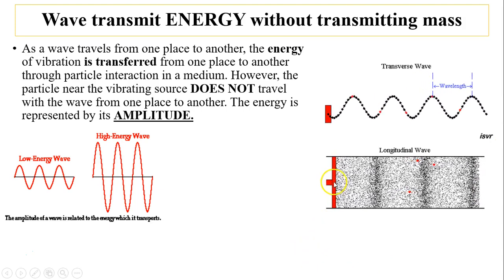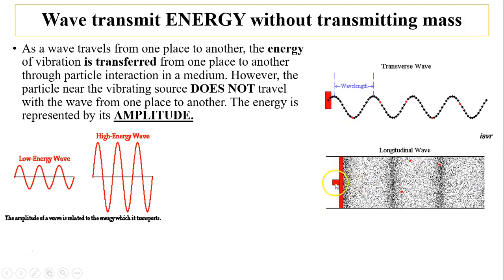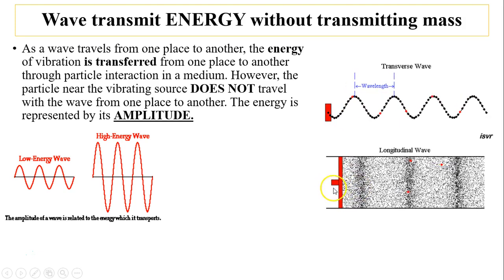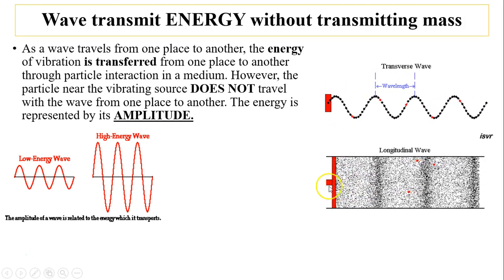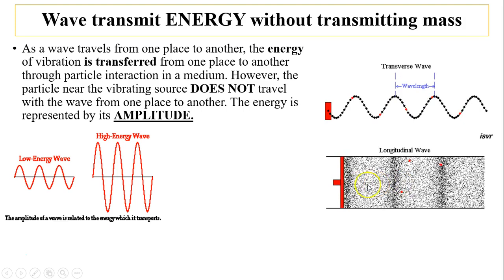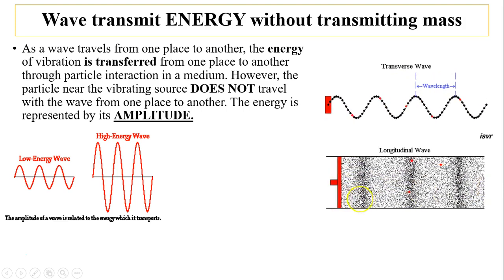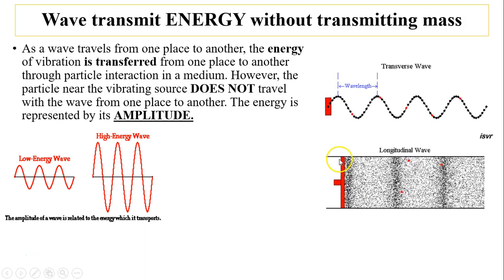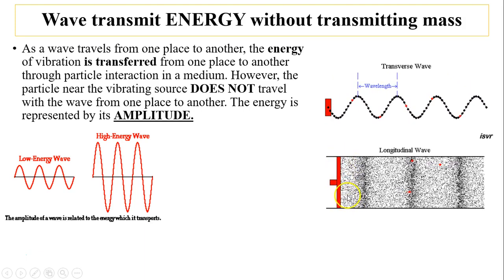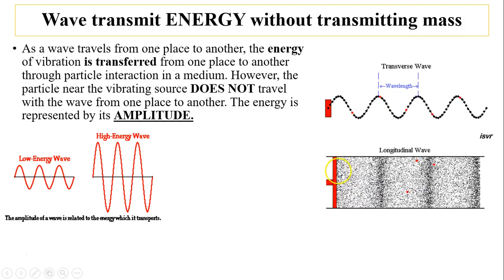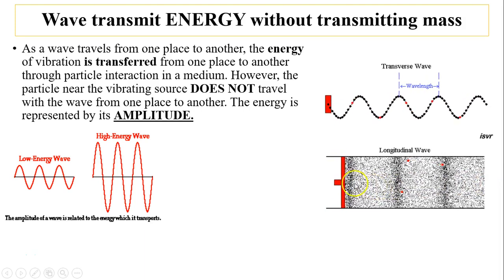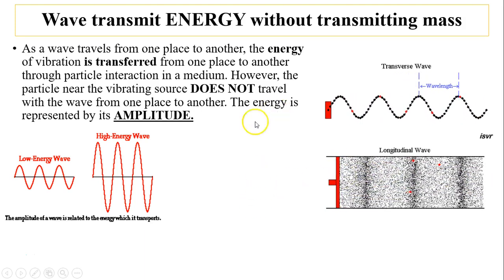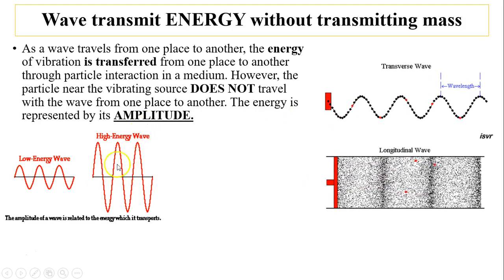Same thing over here. You're pushing these particles back and forth. This push is the energy. That push, the energy, is transferred from left to right. But the particles over here next to this red object did not move from left to right. Its energy moved. So the energy again is represented by amplitude.